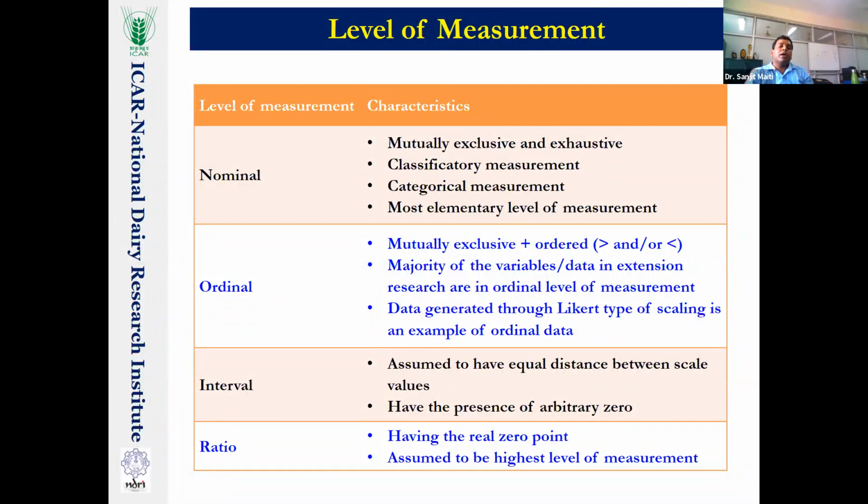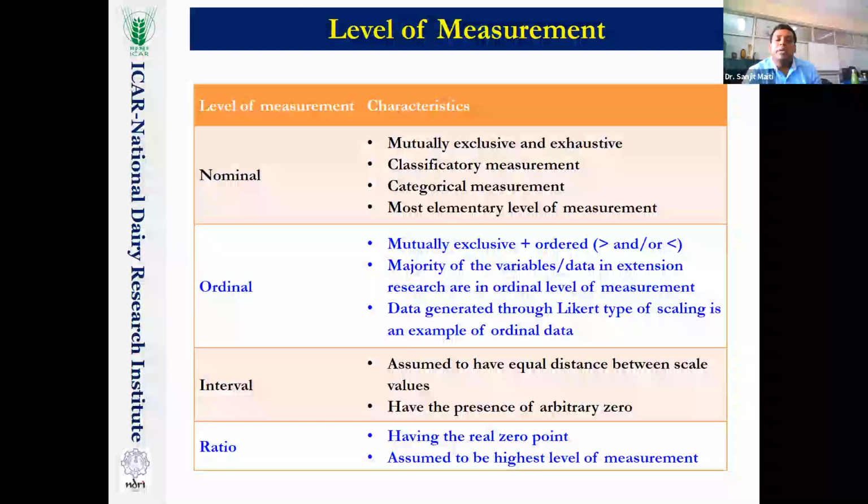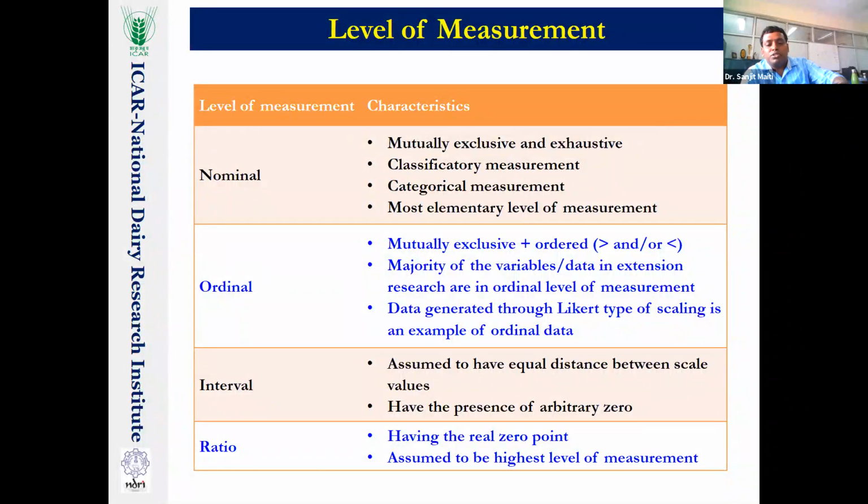Suppose think about that we are measuring the height of any place. Suppose Everest's height is 8,848 meters, mean sea level, meaning we measure it from sea level, where the unit is 0. It is not the true 0. We are fixing an arbitrary 0, because if you consider the base of an ocean or sea, then definitely that sea level will not be the 0. So we are fixing an arbitrary 0.